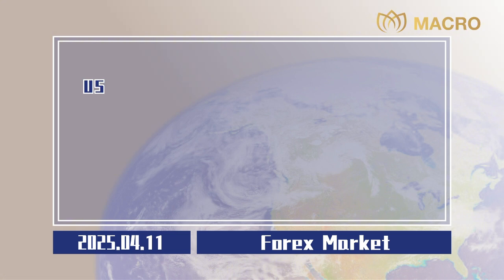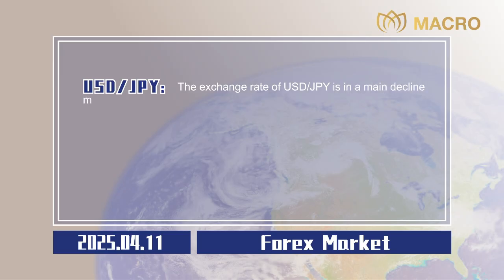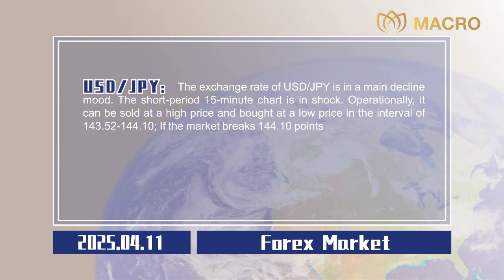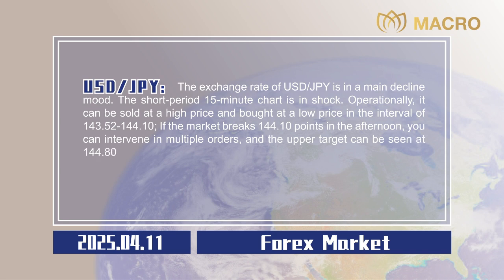US dollar to Japanese yen. The exchange rate of US dollar to Japanese yen is in a main decline mood. The short period 15-minute chart is in shock. Operationally, it can be sold at a high price and bought at a low price in the interval of 143.52 to 144.10. If the market breaks 144.10 points in the afternoon, you can intervene in multiple orders, and the upper target can be seen at 144.80 to 145.40.